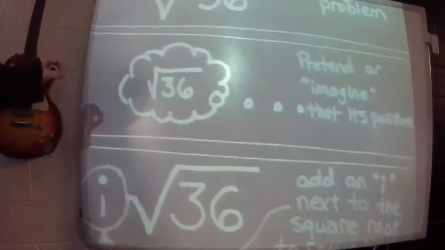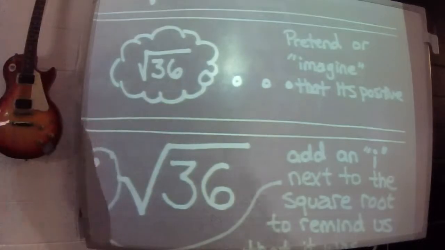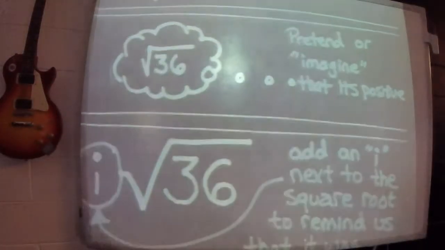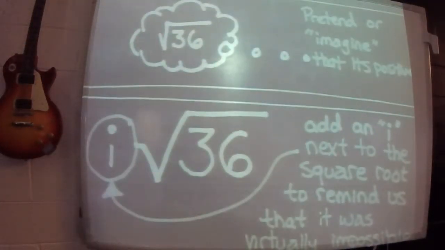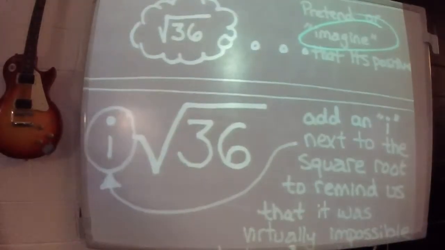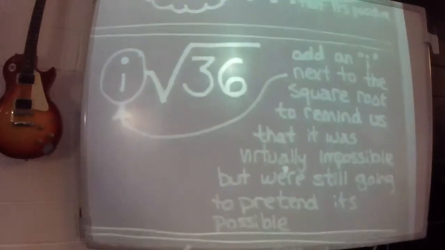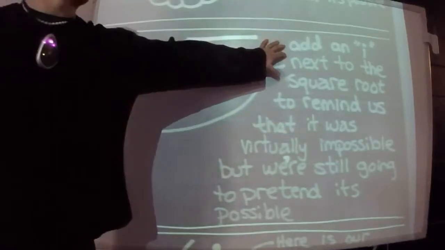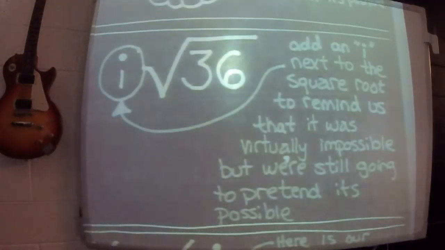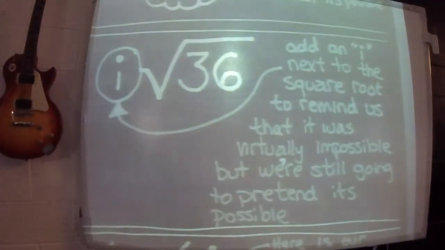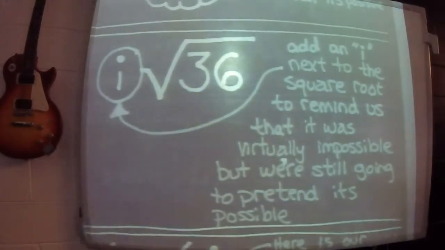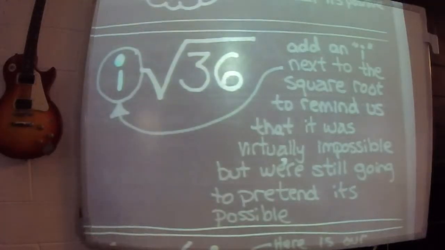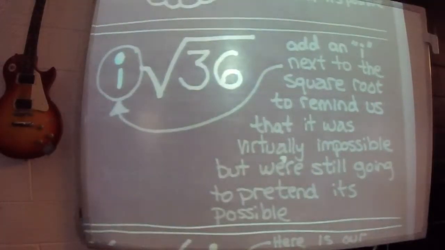Here's what we're going to do. Pretend or imagine it's positive. Obviously, square root of negative 36 is dumb. So what we're going to do is pretend. Imagine that it's positive. But if we have to imagine, you have to remind yourself that you imagined. So that's where the I comes in. Add an I next to the square root to remind us that this is virtually impossible, or we're going to pretend, or we're going to imagine. So we put an I to the left. So now it's imaginary square root of 36.